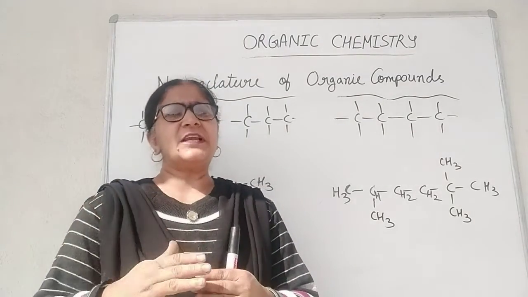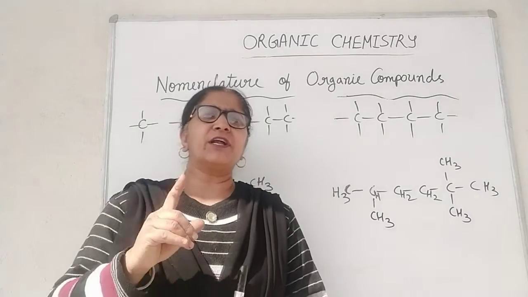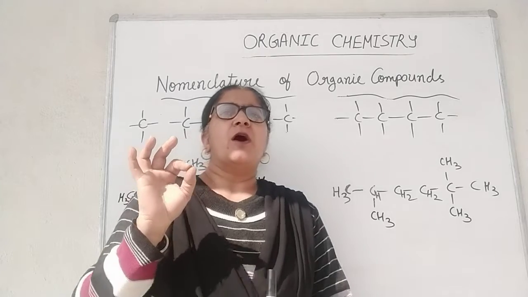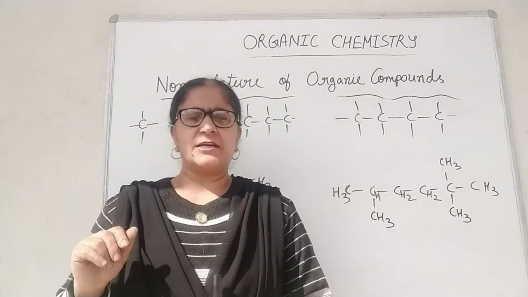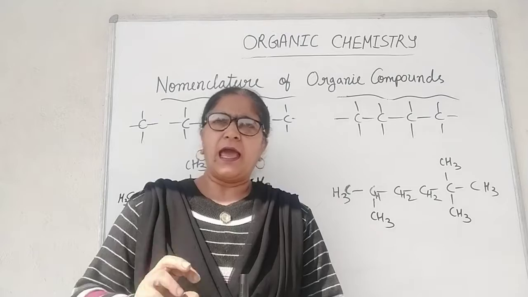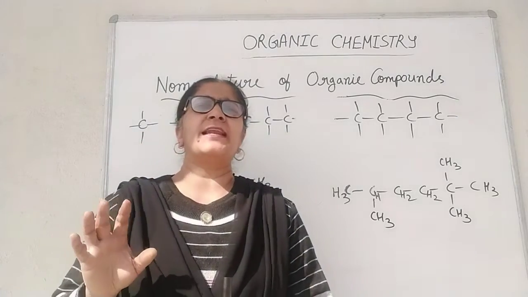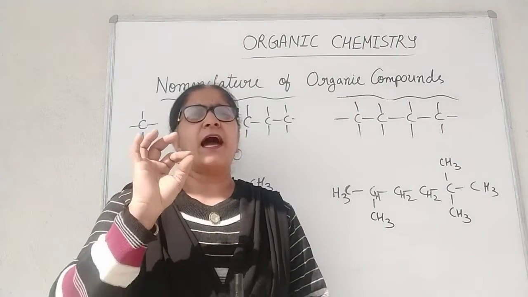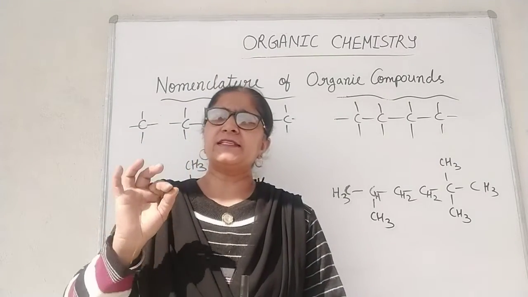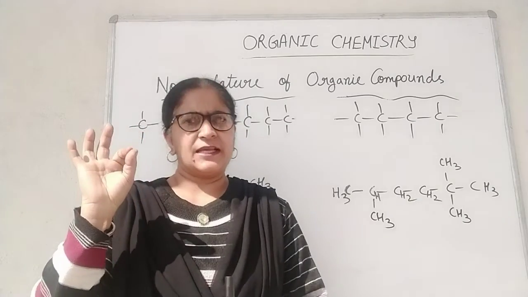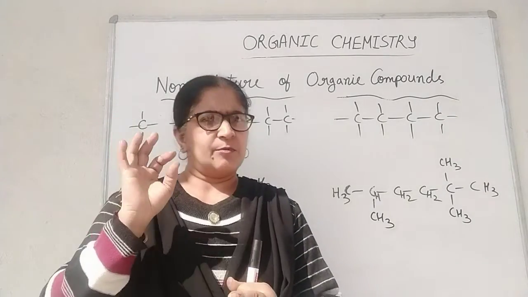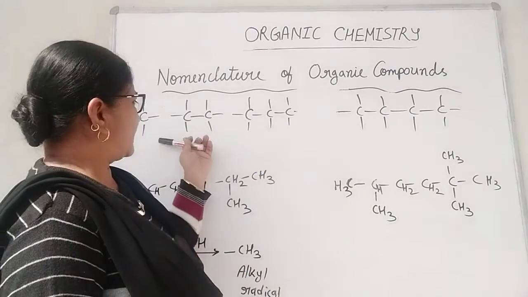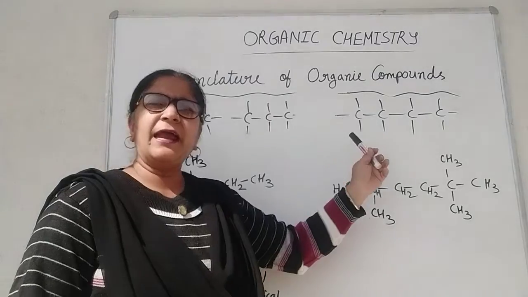The IUPAC name of an alkane having one carbon atom is methane. The IUPAC name of an alkane having two carbon atoms is ethane. The IUPAC name of an alkane having three carbon atoms is propane. And the IUPAC name of an alkane having four carbon atoms is butane, and so on. Like this: methane, ethane, propane and butane.